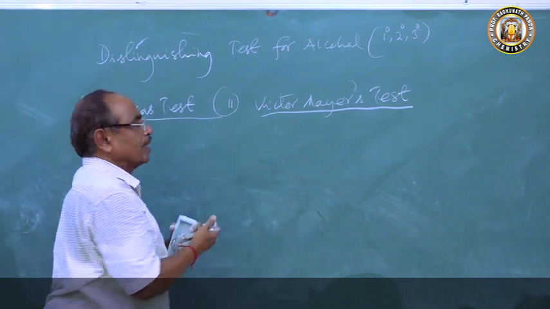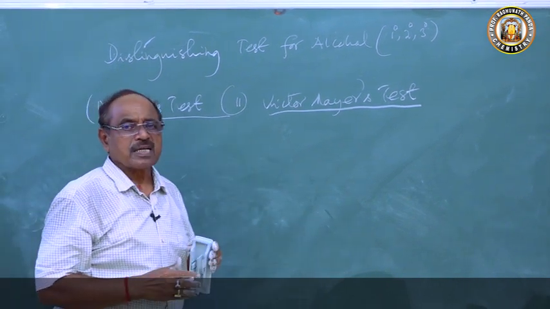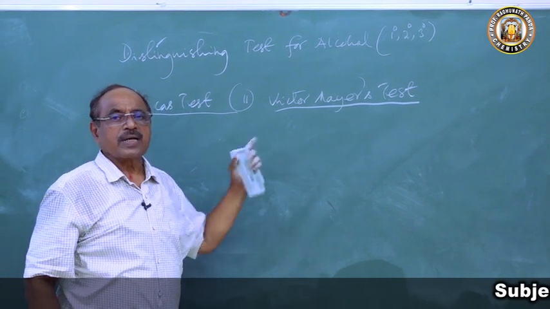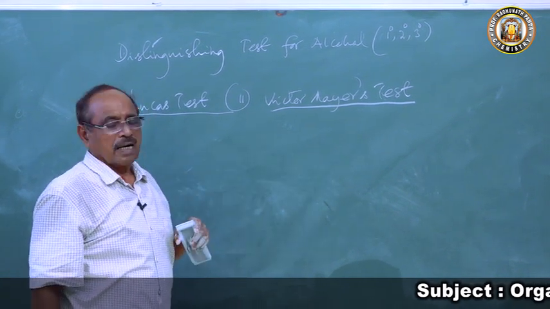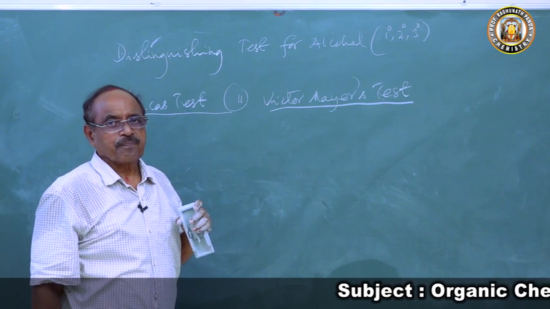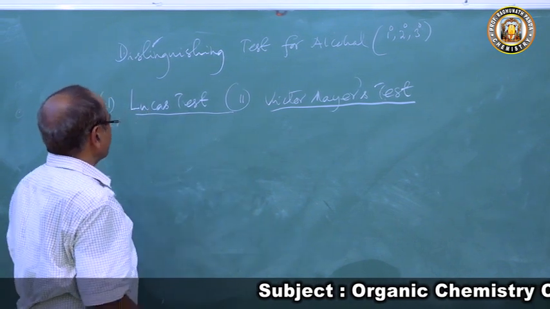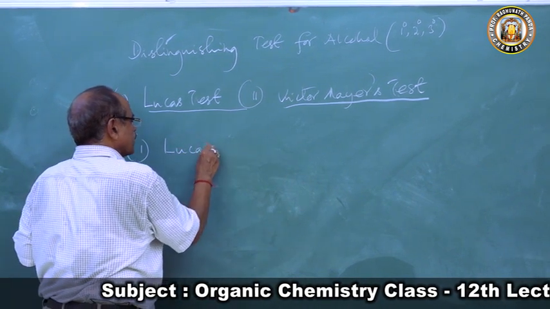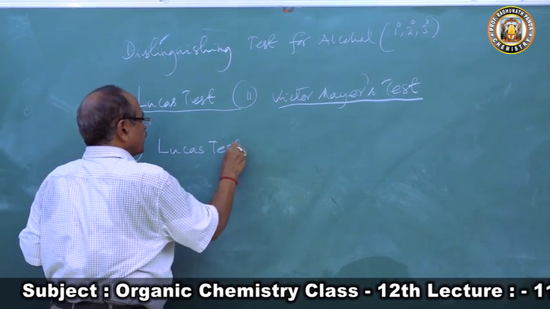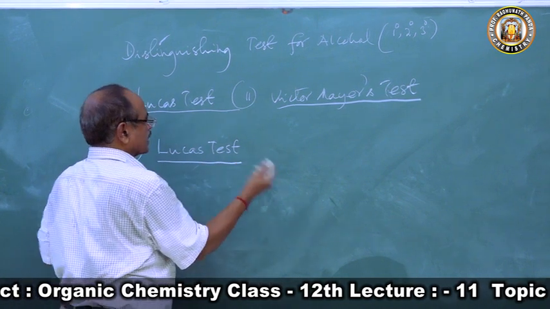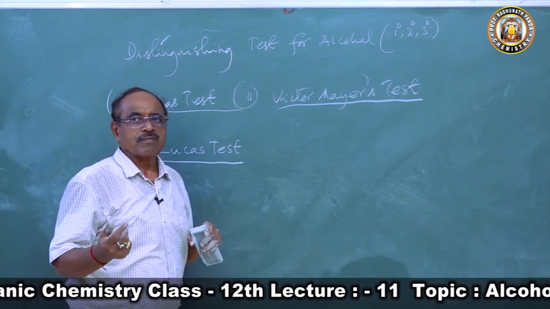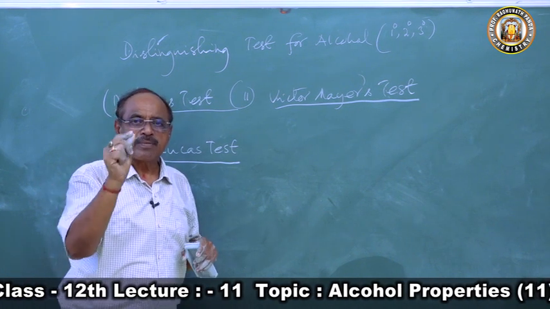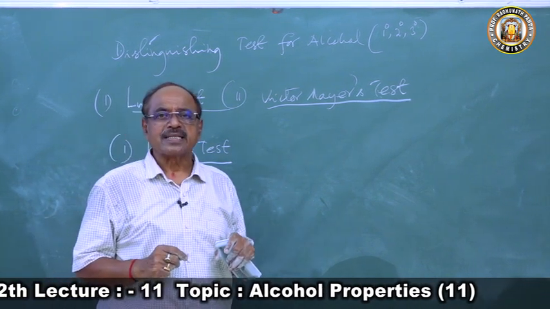The 3 types of alcohols can be distinguished from one another by 2 sensitive tests, the Lucas test and Victor Meyer test. Now we will come to the Lucas test. Let us first discuss the Lucas test. This may be a question for a student of +2 in exam. What is the Lucas test? For a 1 mark question, you may have the Lucas reagent.